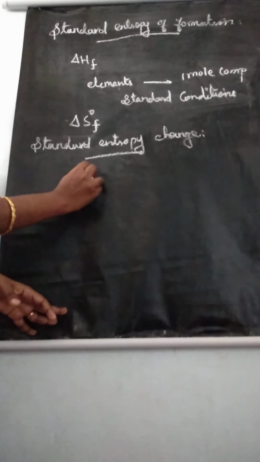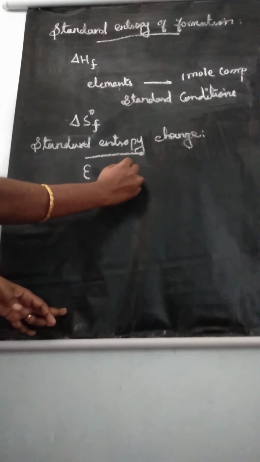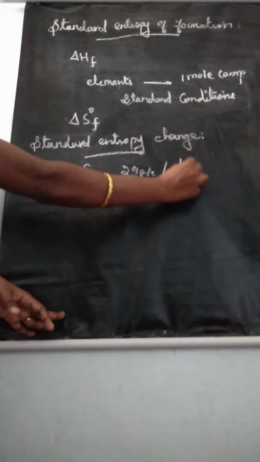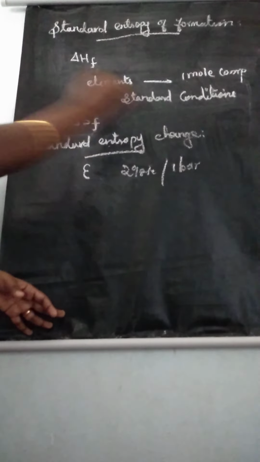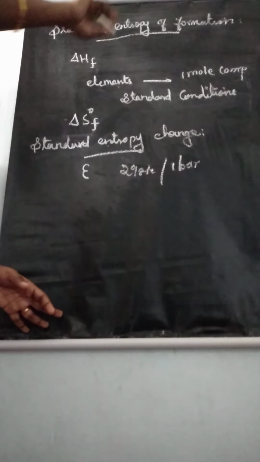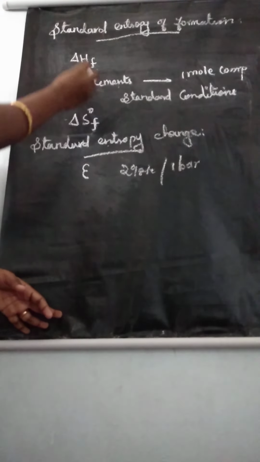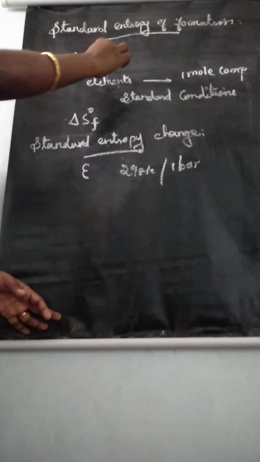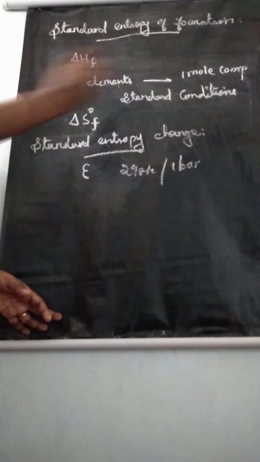Standard entropy change: we learned the entropy of a particular substance at temperature 298 Kelvin and pressure 1 bar is called standard entropy change. Standard entropy of formation means entropy of formation of 1 mole of compound formed from its elements under standard conditions. Understand these two topics? Any doubt? Okay, listen. Now the next topic.